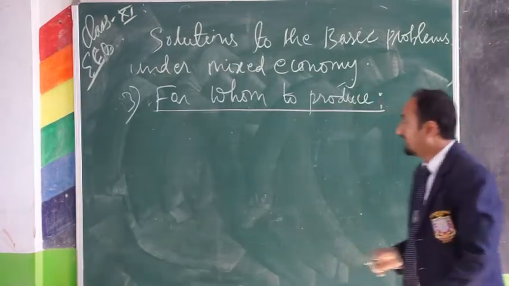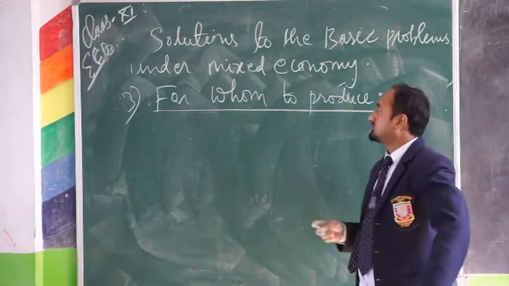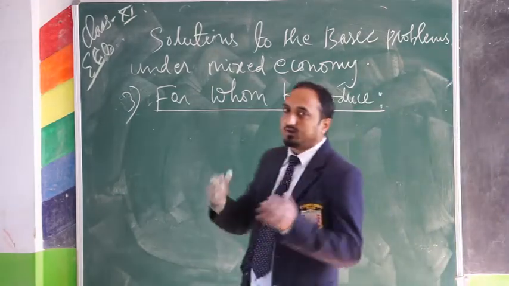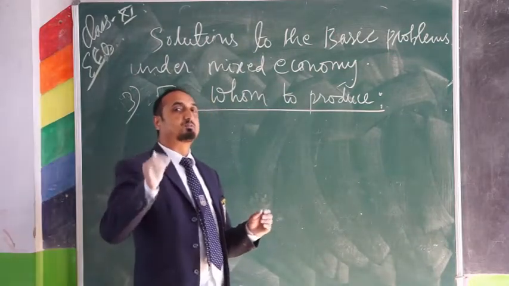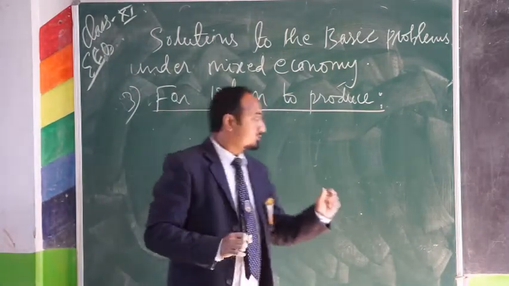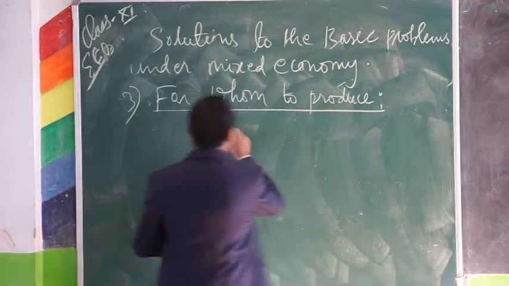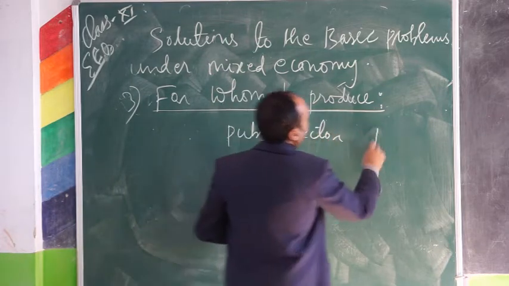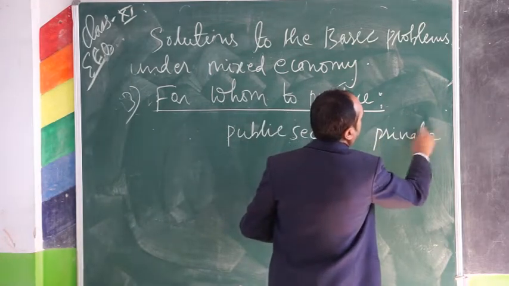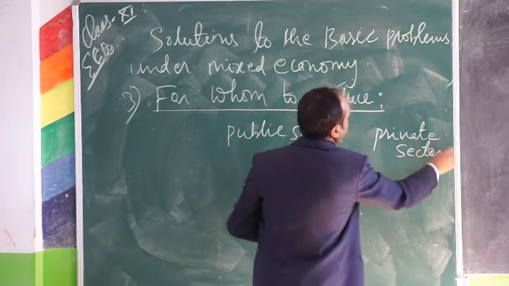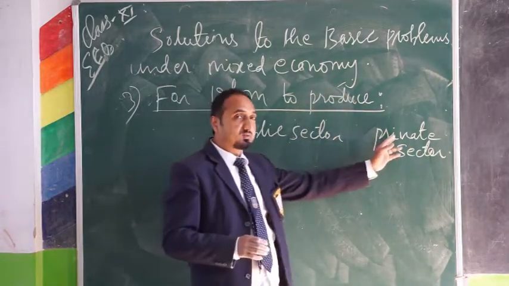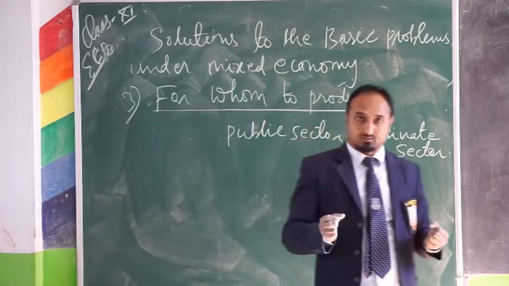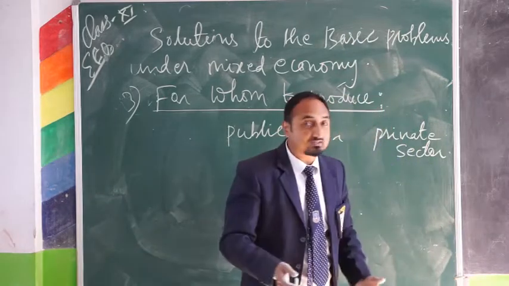Okay, so the last of the basic problems of mixed economy is for whom to produce. We know that under mixed economy there is coexistence of both private and public sector. These private sectors will produce for those who can afford their product, those who are able to pay the prices for their product.